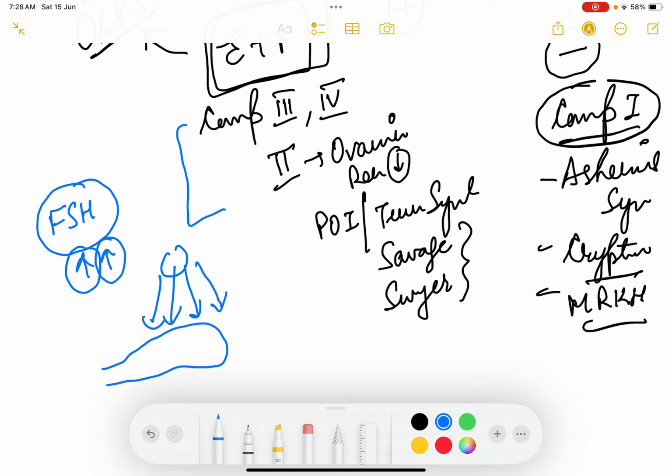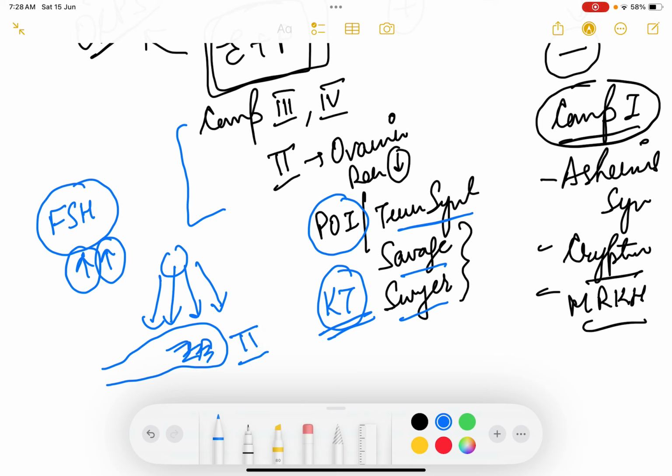So it is premature ovarian insufficiency or Turner syndrome, Savage and Swyer. For this you have to do karyotyping for the patient, so it will differentiate which syndrome it is. But the defect is in the ovary, that is, a compartment 2 defect is known when the FSH level is high.